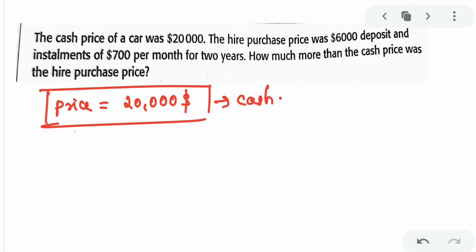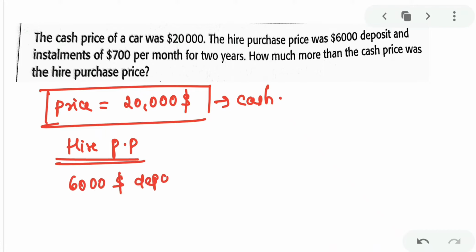And if you want hire purchase, you have to keep some amount as deposit and then you can pay in installments. You have to put 6,000 as deposit.